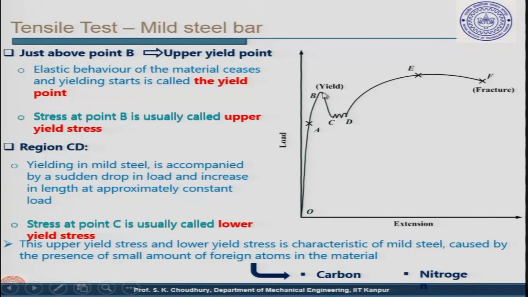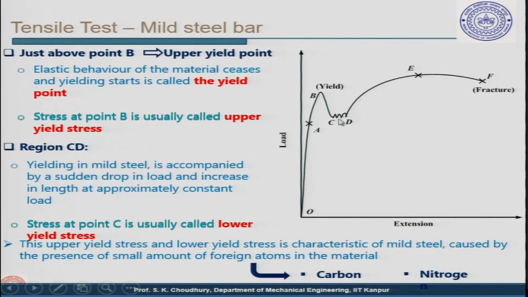Just above the point B, this is called the upper yield point, and as I said, this is the lower yield point. Elastic behavior of the material ceases and yielding starts; this is called the yield point. Here the elastic behavior ceases, stops, finishes. Stress at point B is normally called the upper yield stress and this the lower yield stress.